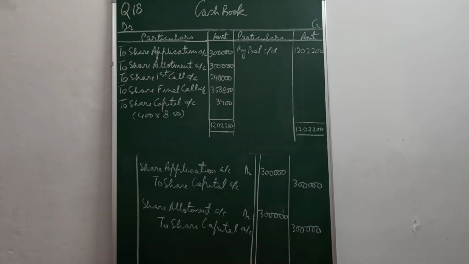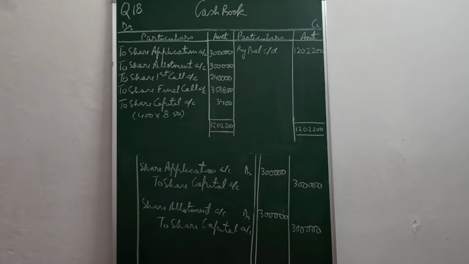The company issued 1,20,000 shares of rupees 10 each payable in 4 installments. First, for receiving the application money, that will be posted directly in the cash book to share application account: 1,20,000 into 2 rupees 50 paisa gives you 3 lakhs. Then the entry for transfer will be in the journal, share application account debit to share capital account being application money transferred to share capital account.